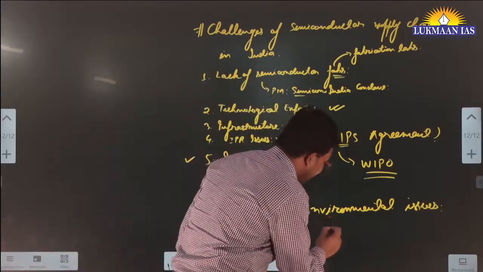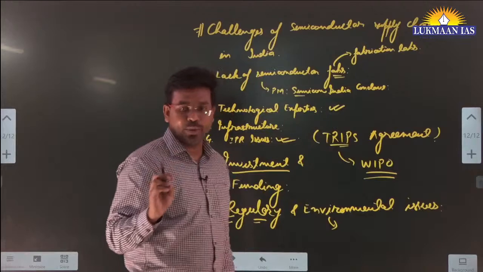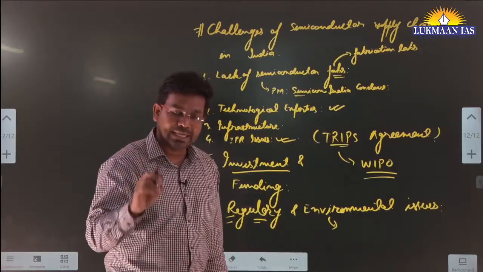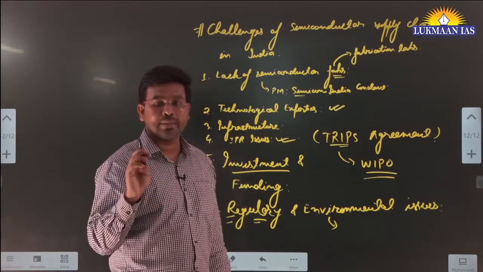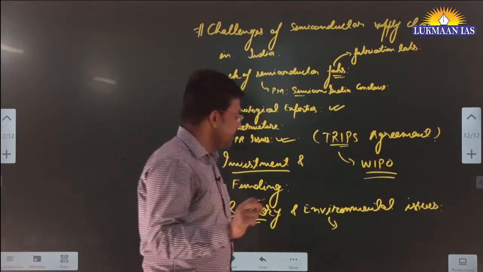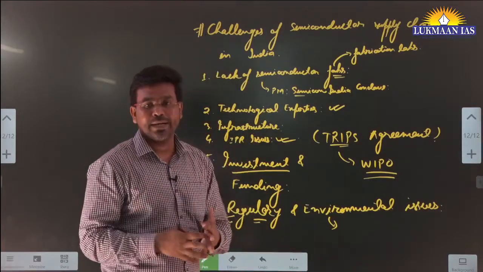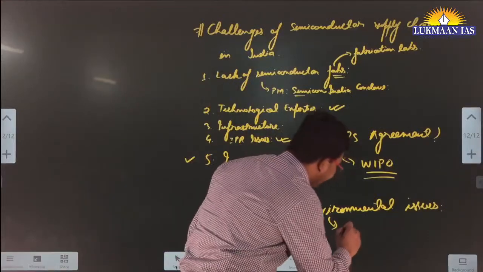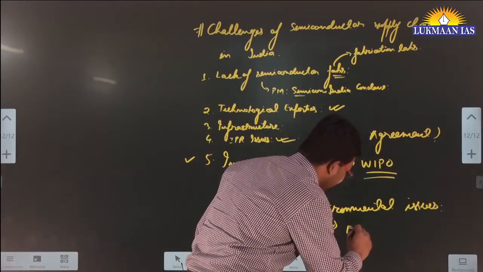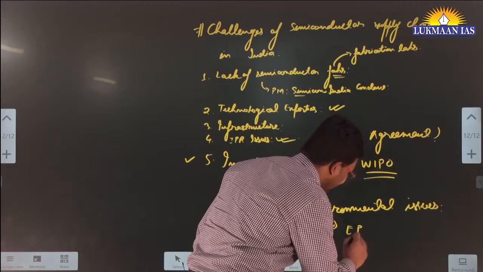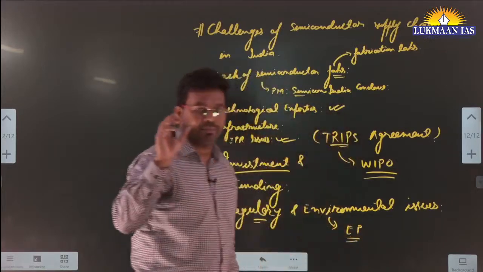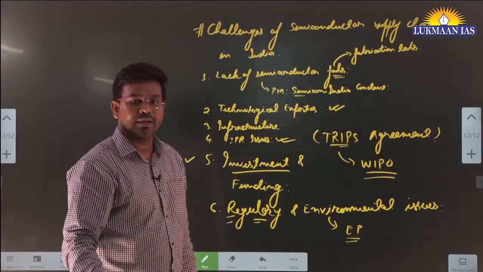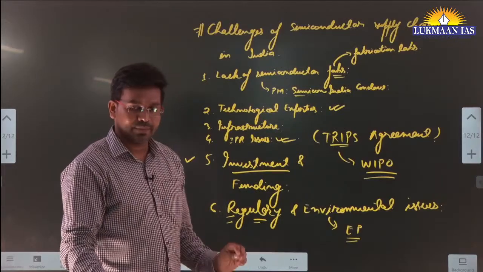Last year, I think in 2020, the Government of India amended the environmental rules, where companies that want to start a manufacturing lab need environmental clearance.